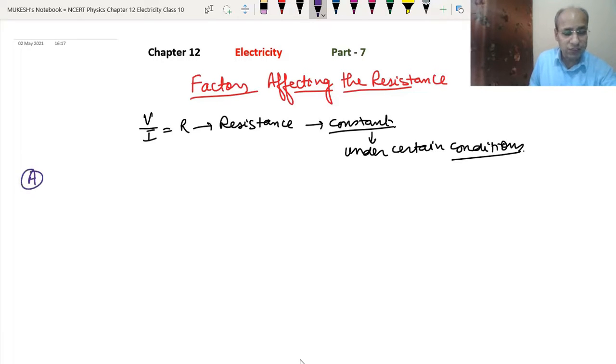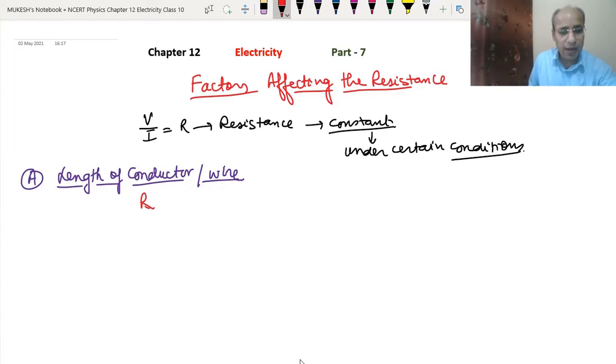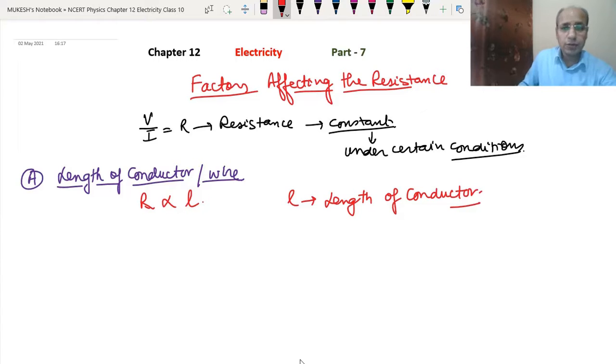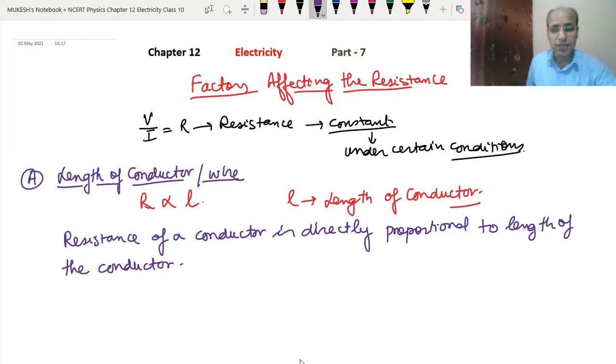The first is the length of the conductor, or you can say the wire. How does the length of the conductor affect it? You can say that R is directly proportional to L, where L is the length of the conductor. As we know, the resistance of a conductor is directly proportional to the length of the conductor.